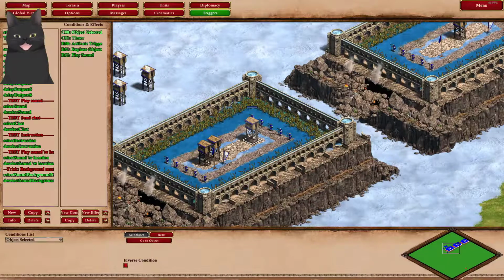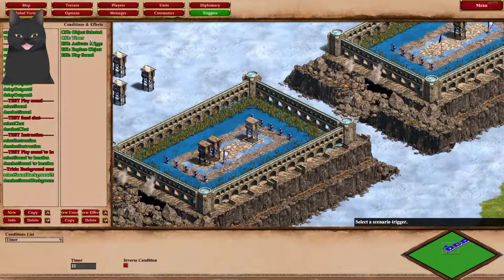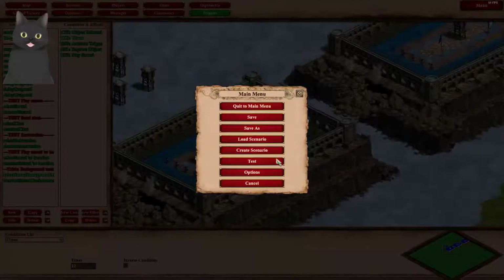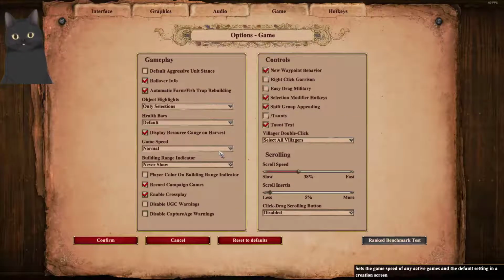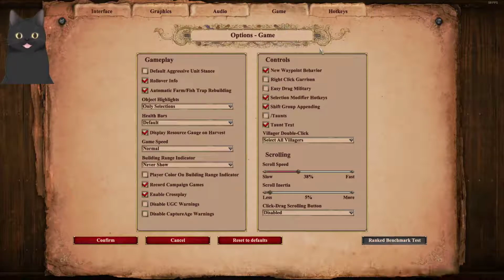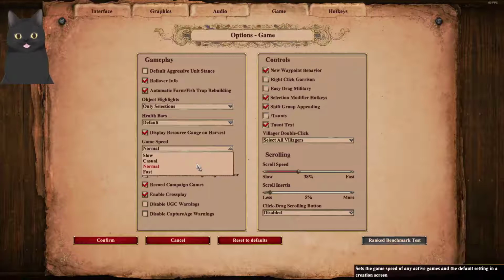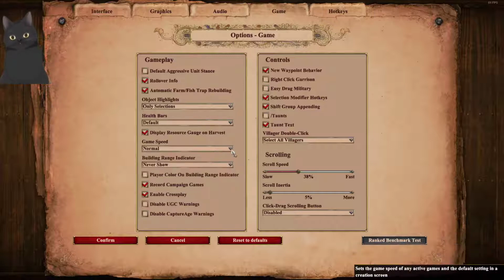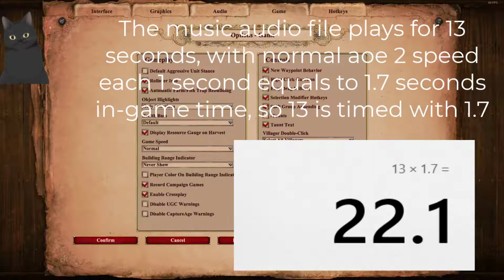and while the tower is selected or any condition you might have, and along with that you have a timer. It is the duration of the music sound effect you play times the actual in-game speed. You can see it right here. By default, and for most users, they set their in-game speed to normal. You can click on options and click on the game tab, and you can see the game speed you have selected. Most people leave it on normal. That means like 1.7 times the speed of a second for each second spent in-game.